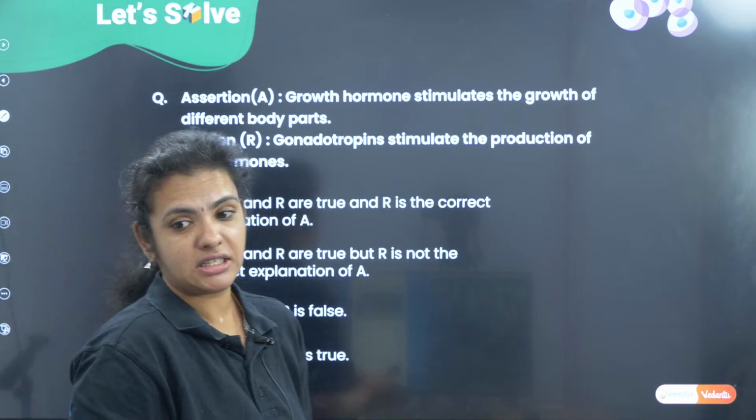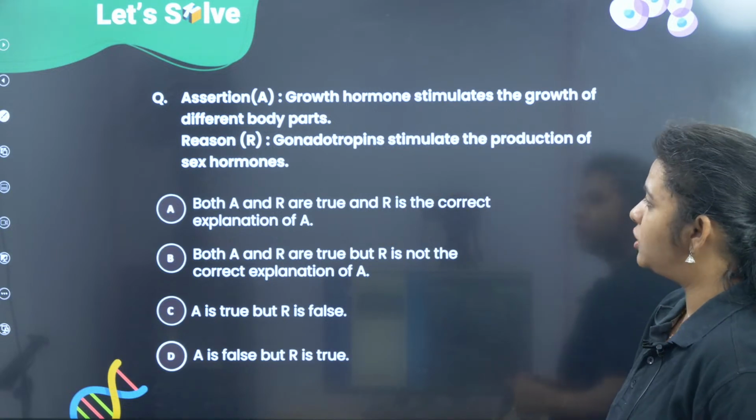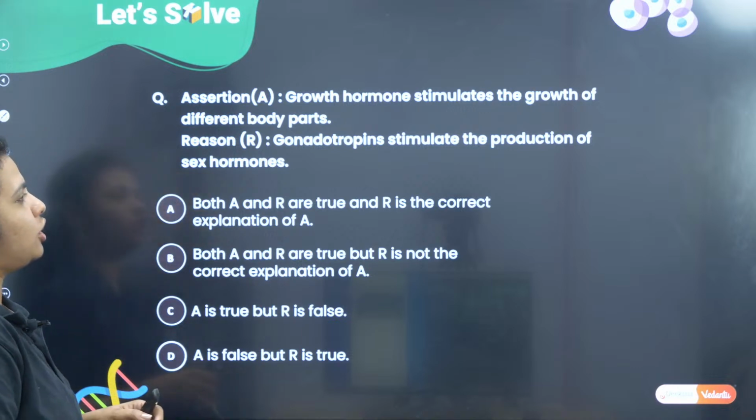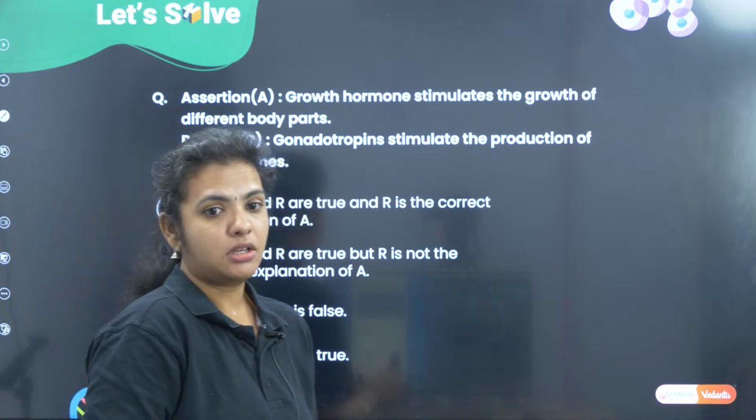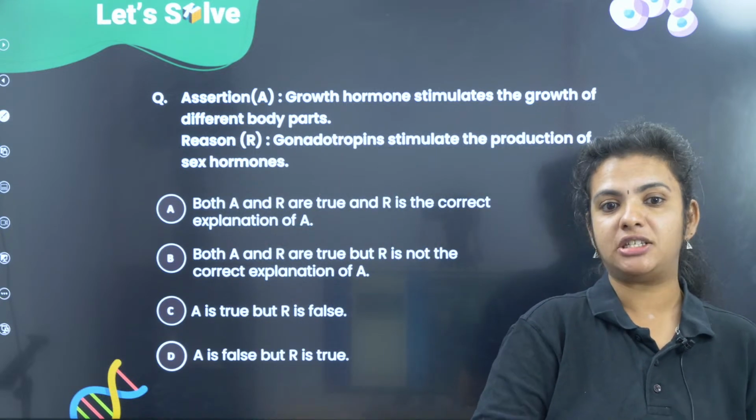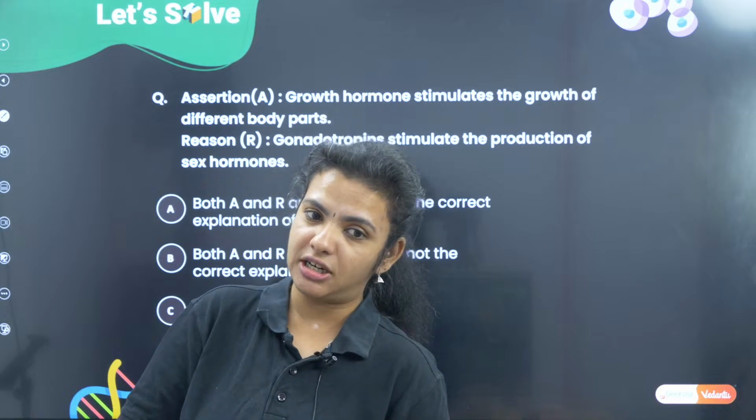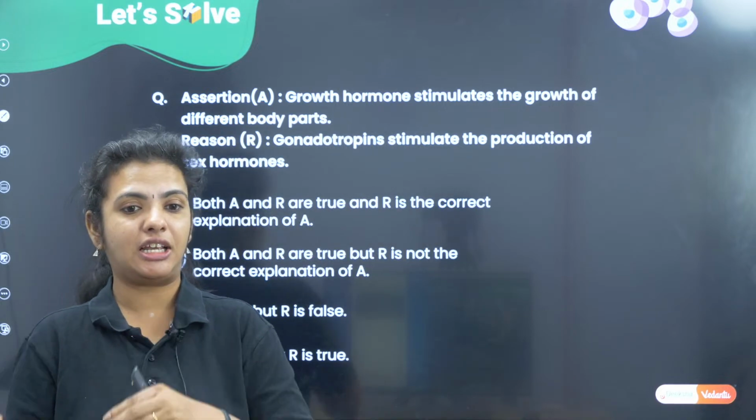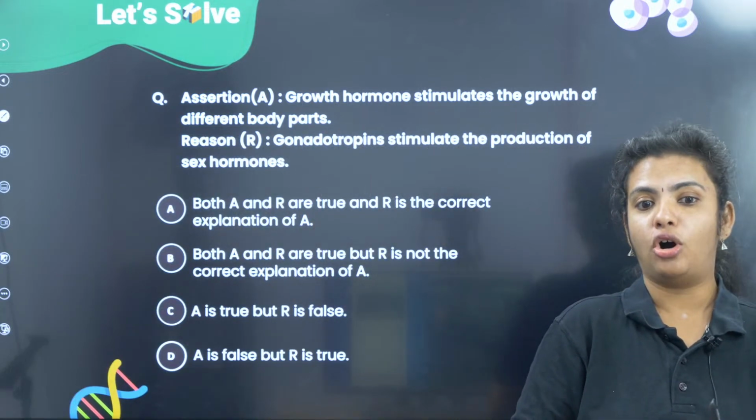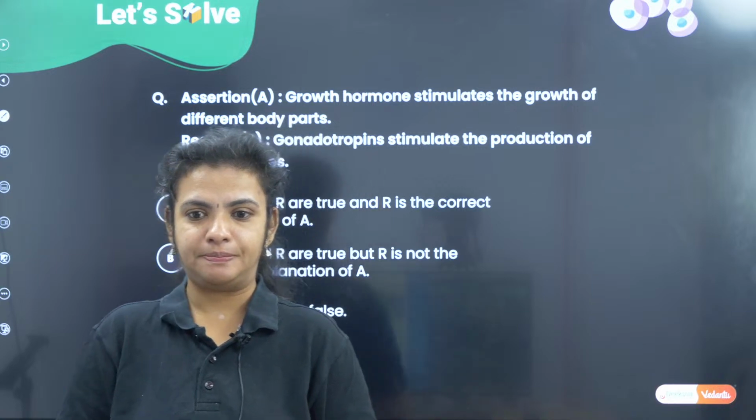We have an assertion and reason question here. Assertion is saying growth hormone stimulates the growth of different body parts. The reason says gonadotropins stimulate the production of sex hormones. Growth hormone is stimulating the growth of different parts. Gonadotropin stimulates the production of sex hormones. So which of the assertion is correct? Do you think both assertion and reason are correct? If yes, is it the correct explanation or not the correct explanation? Is the assertion true or reason false? Or assertion false, reason true? You can give your answers.